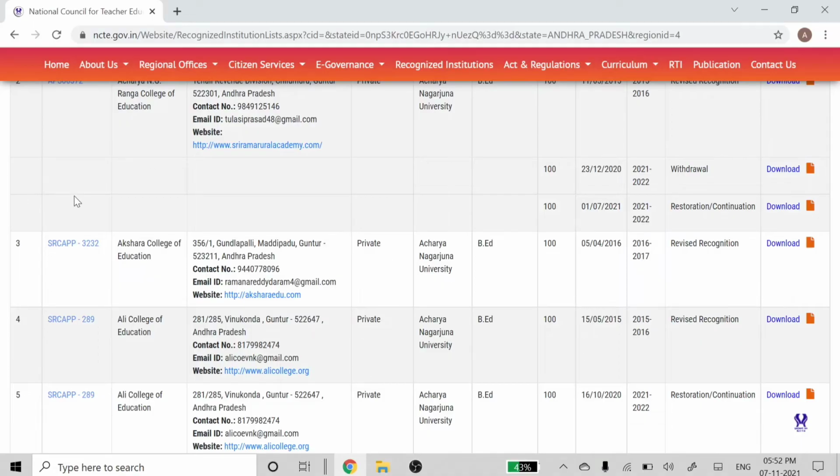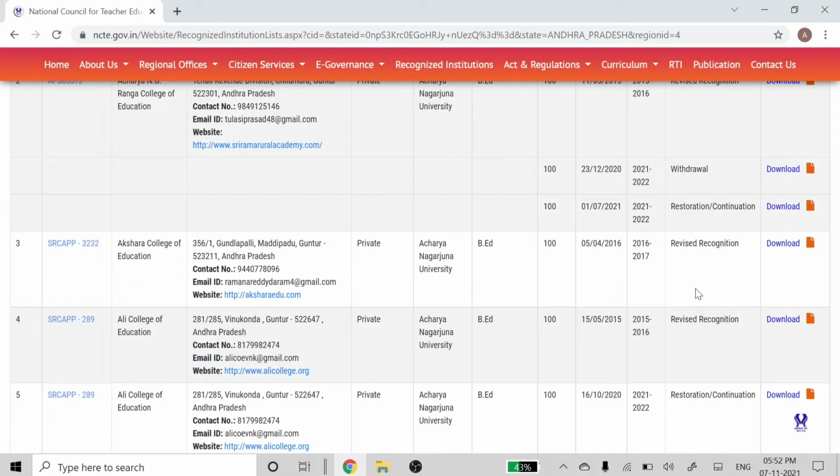Suppose you are going to take admission in the Akshara College of Education. Here you can't find the recognition of 21-22. After completion of BEd, when you get the certificate, you need to upload it to the NCTE website. Then NCTE will provide you a proper online certificate. Are you getting my point?